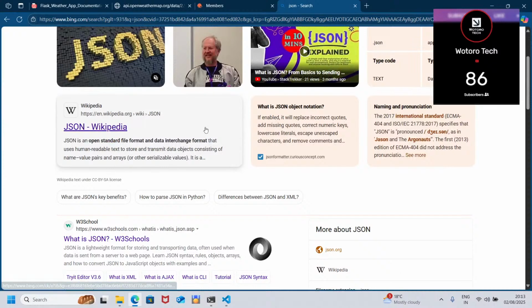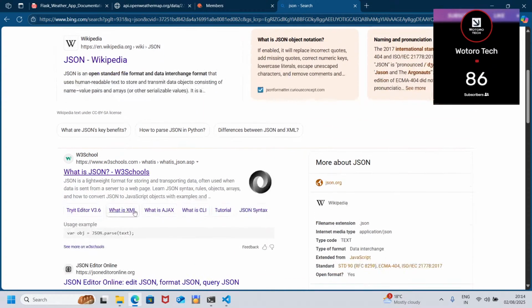Yes, JSON is an open standard file format, a data interchange format that uses human readable text to store and transmit data objects consisting of name value pairs and arrays or other serializable values. So that is it.